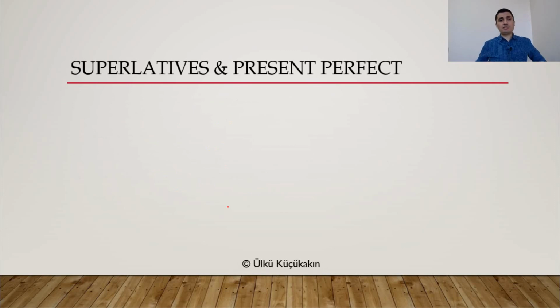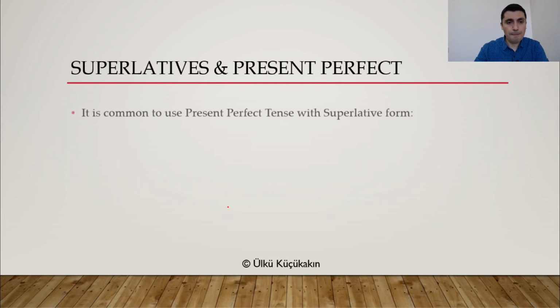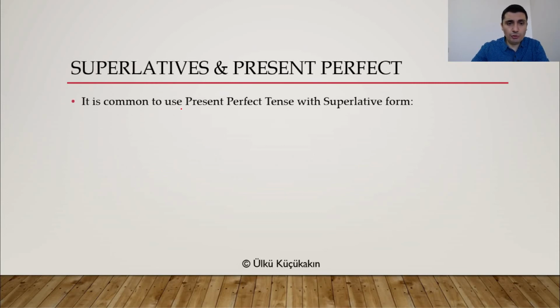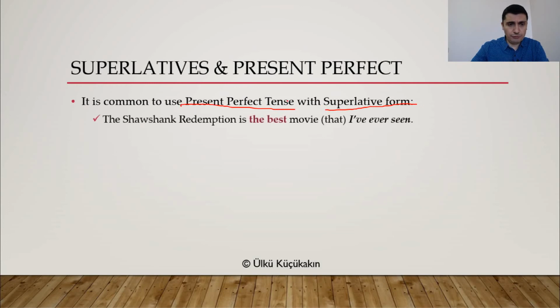Now this is our last point about superlatives, everyone. It is very common to use present perfect tense with superlative form, all right? So, for example, The Shawshank Redemption is the best movie that I've ever seen. So here, look at the structure carefully, everyone.